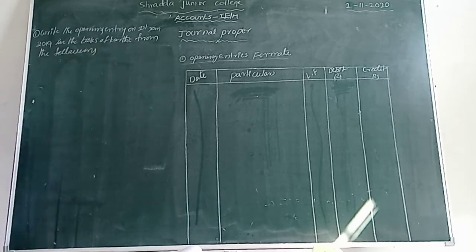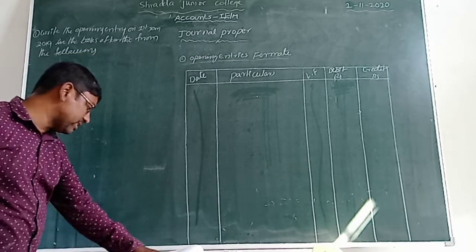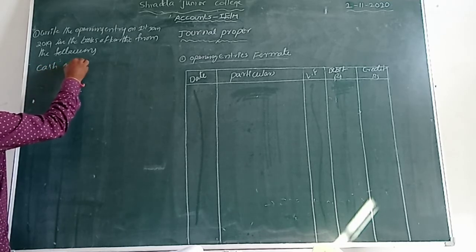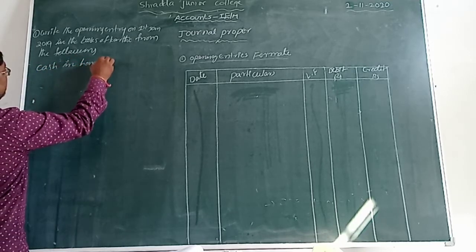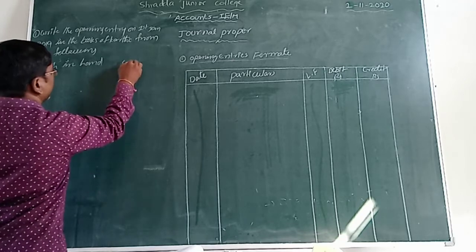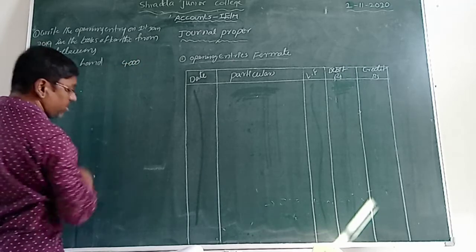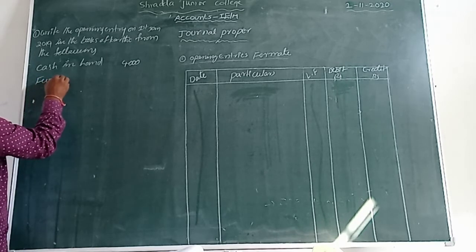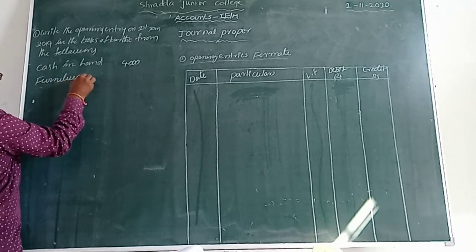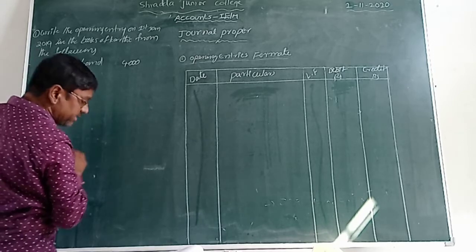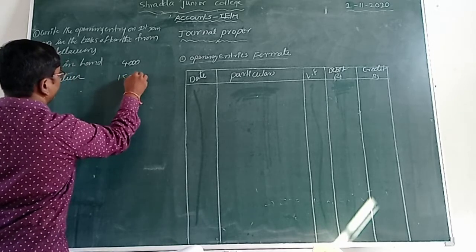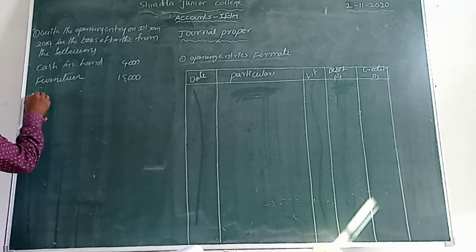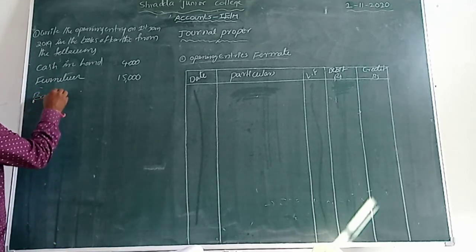This is the question. So what is given there? Let us see one by one. Cash in hand. That amount is 4,000 rupees. Cash in hand amount is 4,000. Next one, furniture. That amount is 15,000. Furniture value is 15,000.